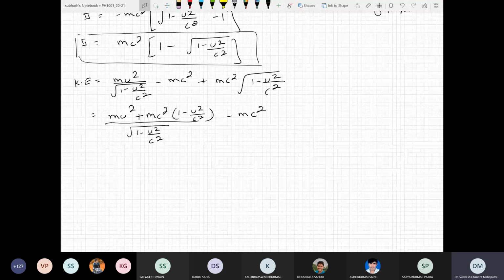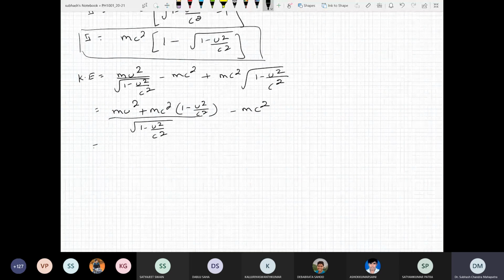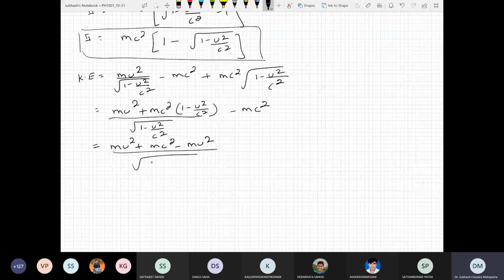So here I have combined the first and the third term. Okay. Then you can see this is mu square plus mc square minus mu square, divided by 1 minus u square by c square, minus mc square. This and this cancels out.